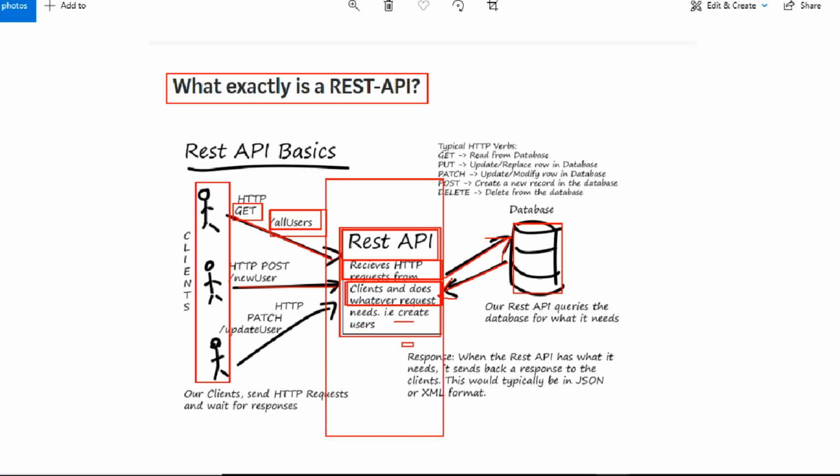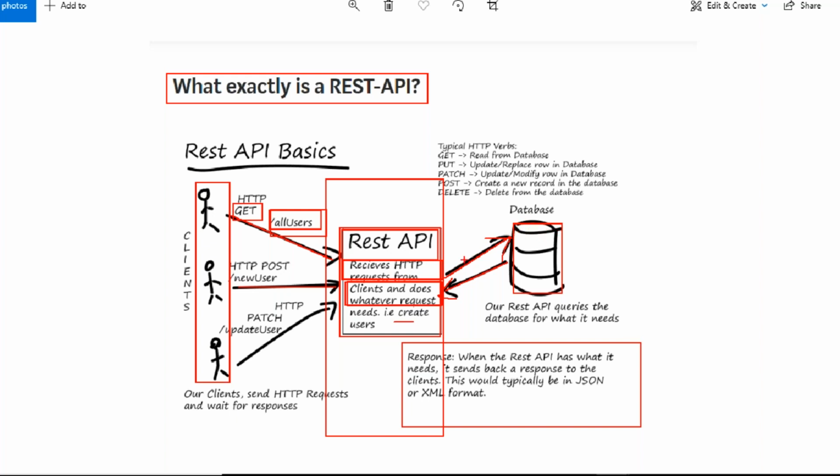About the response: the response is nothing but what the REST API sends back to the clients when it has what it needs. This would typically be in JSON or XML format. So the response is what comes back when the REST API sends a request to the database to query the information.